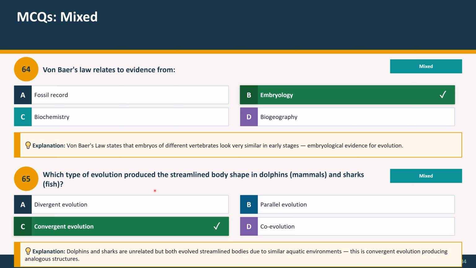Question 65. Which type of evolution produced the streamlined body shape in dolphins, which are mammals, and sharks, which are fishes? Options are: option A, divergent evolution; B, parallel evolution; C, convergent evolution; and D, co-evolution. The correct option is option C, convergent evolution. Explanation: dolphins and sharks are unrelated but both evolved streamlined bodies due to similar aquatic environments. This is convergent evolution producing analogous structures.